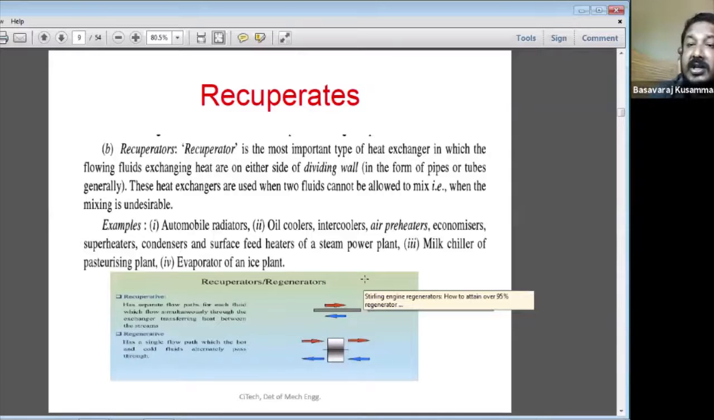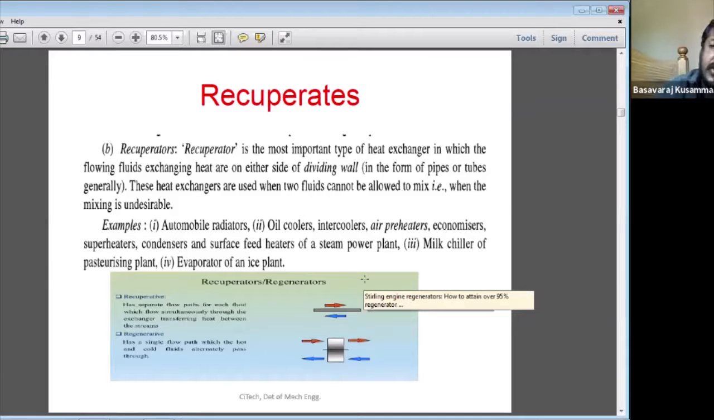When the mixing is undesirable, it may cause a chemical reaction when they mix with each other. So in those cases, recuperators are used. In the case of automobile radiators, understand? The automobile radiator acts as a recuperator. Okay, so that's cooling.